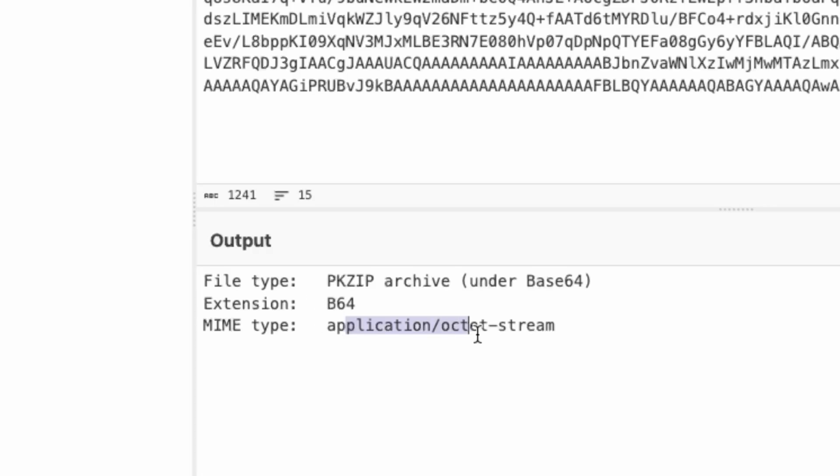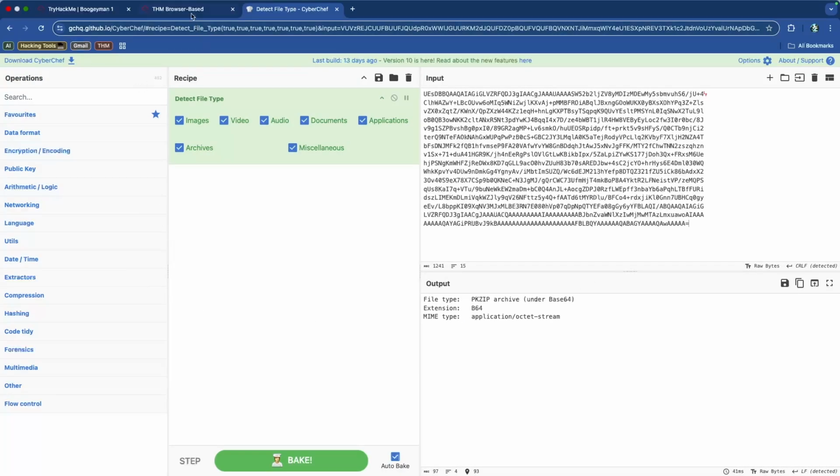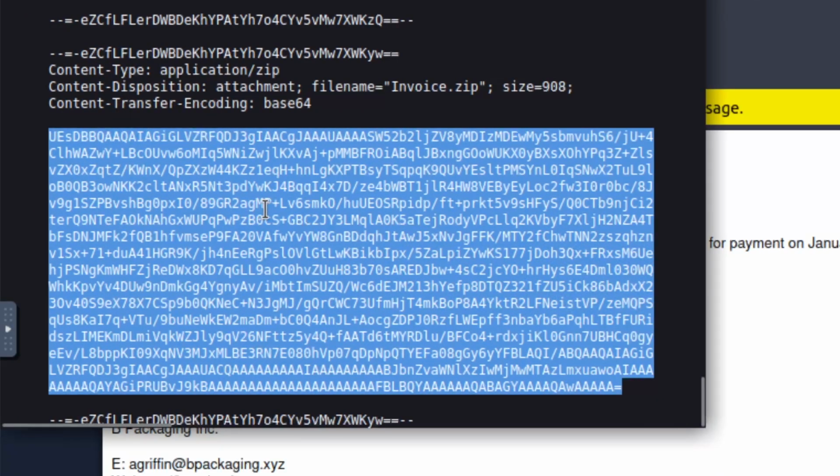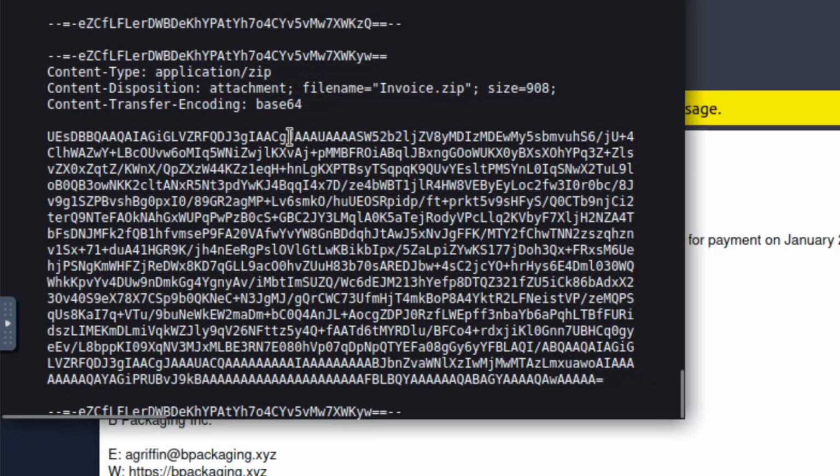Extension is B64, application octet stream. That's basically what this whole block of text equates to. So we have the attachment invoice zip, the encoding is base 64, etc.